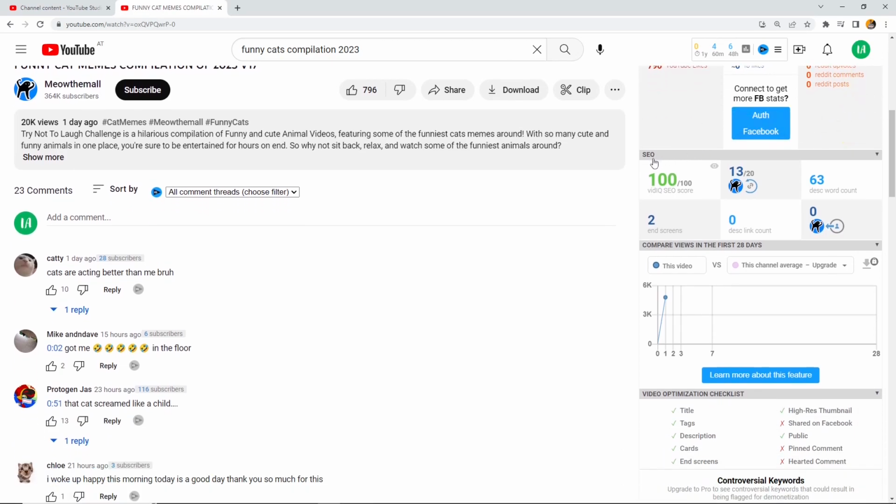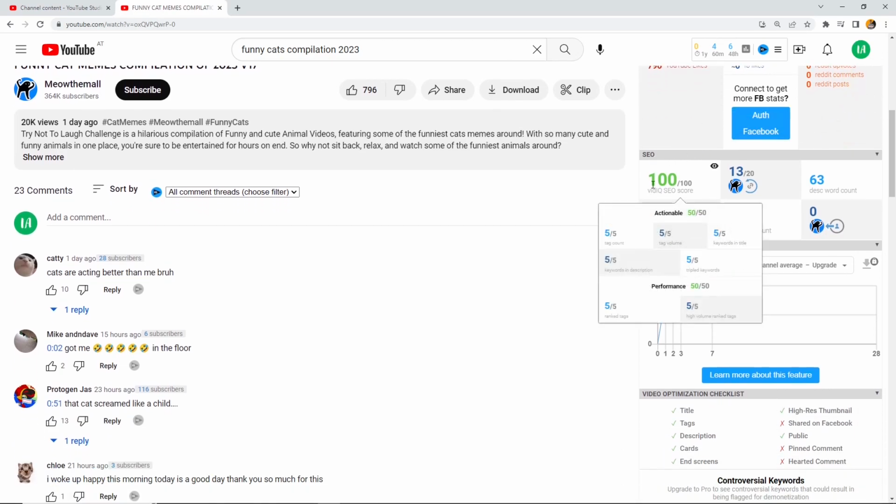We have a search engine optimization score of 100 out of 100. How is this possible? Because you get here points for tags, tag volume, keywords in title, keywords in description, triple keywords, so keywords you used 3 times. That is the things you can actually do, that is 50%.